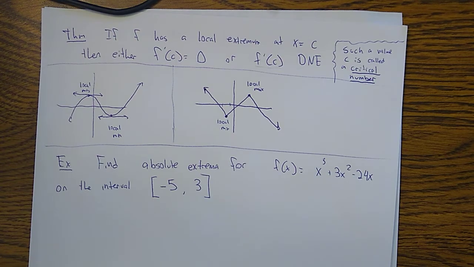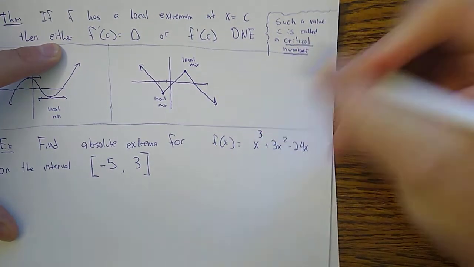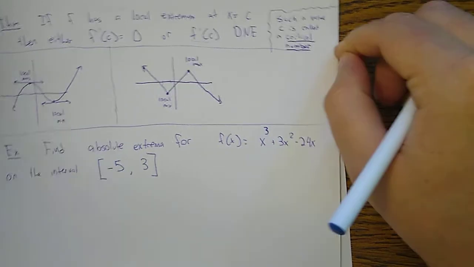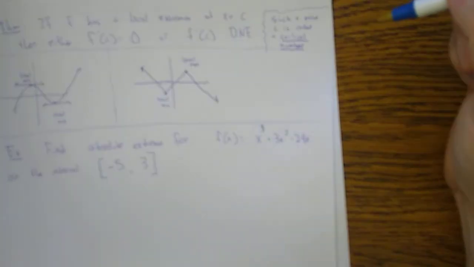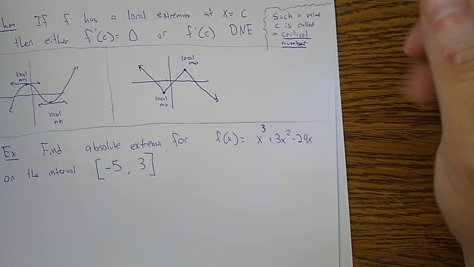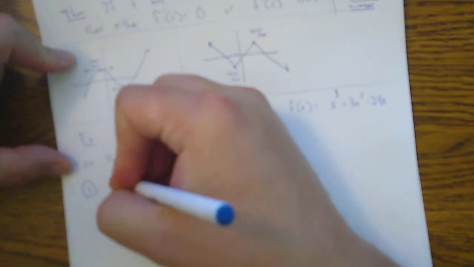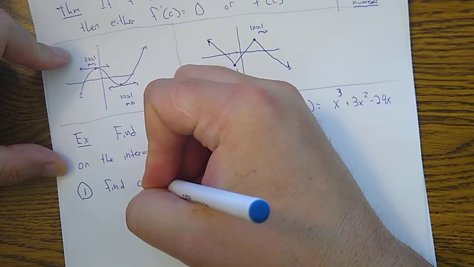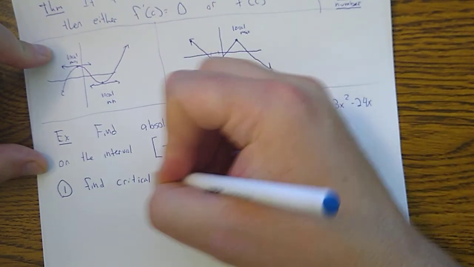Okay, so let's do the following. There's several problems like this in the online homework. This is an important skill. I'm going to give you a function and an interval and tell you to find the absolute extrema for this function on this interval. I'll walk you through the steps.